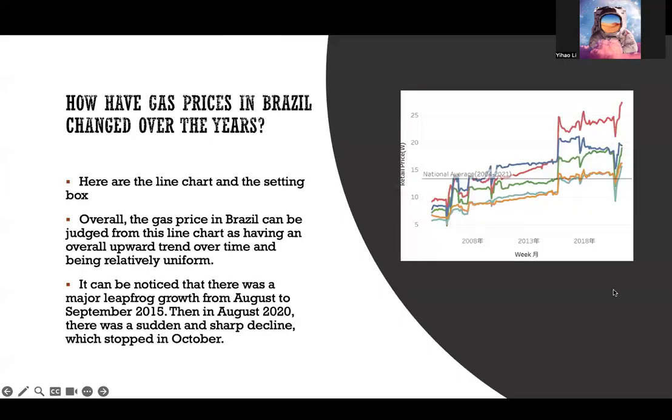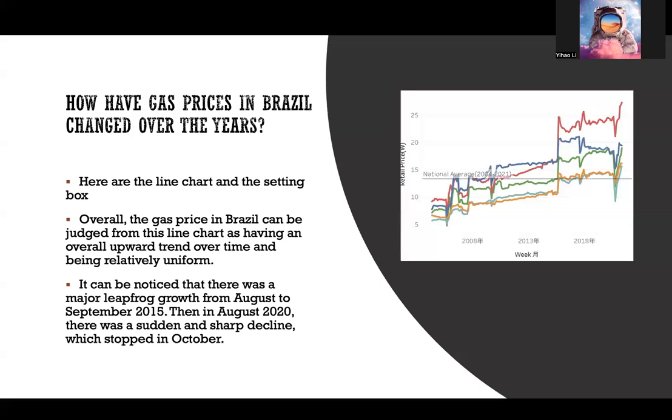And you can see the graph. Looking at the line chart, we can clearly observe how the gas price changes over time. Overall, Brazilian gas prices show a general upward trend, and the prices move quite consistently across the different cities, which means that the market behaves in a relatively unified way.